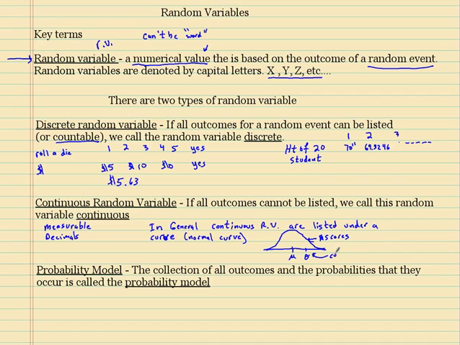These are continuous. Okay? You can't list all these in a table. Okay, so in general, we use probability models for discrete random variables.